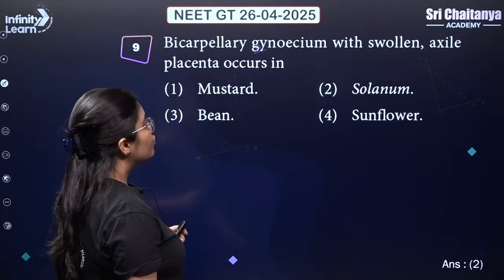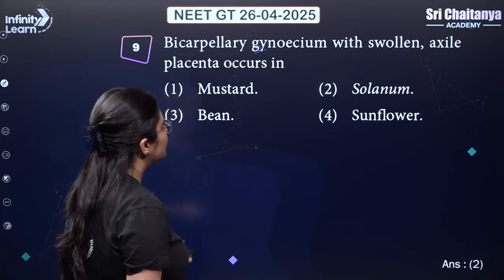Bicarpellary gynosium with swollen axile placenta occurs in solanum.